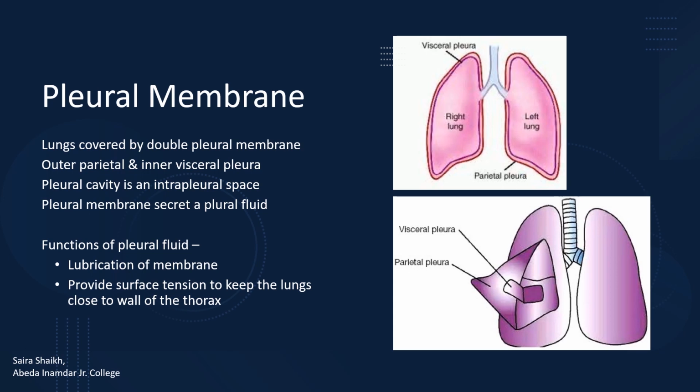The lungs themselves are also protected by the pleural membrane. It is a double membrane structure. The outer membrane is the parietal membrane, and the inner membrane is the visceral membrane. Between these two pleural membranes, there is a space called the pleural cavity. This pleural cavity is filled with pleural fluid, which is a secretion of the pleural membrane. Pleural fluid acts as a lubricant. It lubricates the membrane, and the membrane provides the surface tension to keep the lungs close to the wall of the thorax.